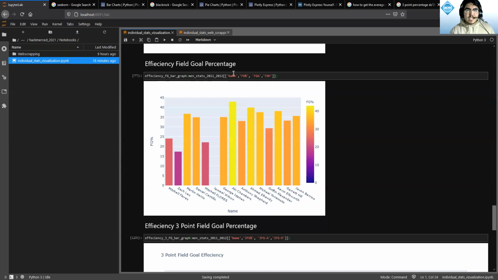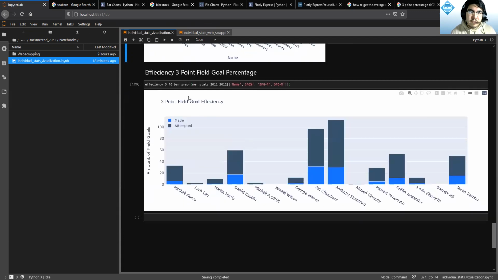And then the next function takes in a data frame of 4 columns, specifically the name, field goal percentage, field goal attempts, and field goals made. And it's all interactive again. It shows you who did it. Like this person right here didn't have anything, right? And the lighter, the more yellow the bar is, the higher the field goal percentage is.